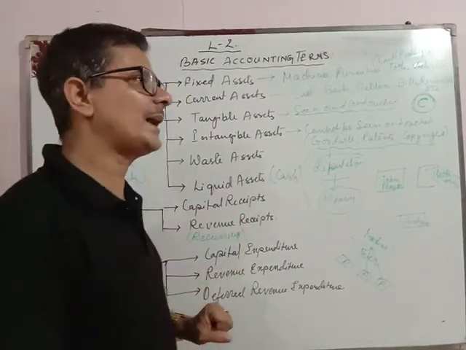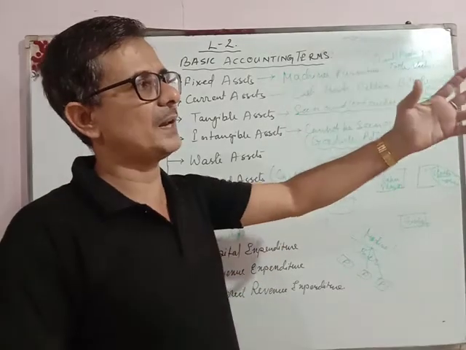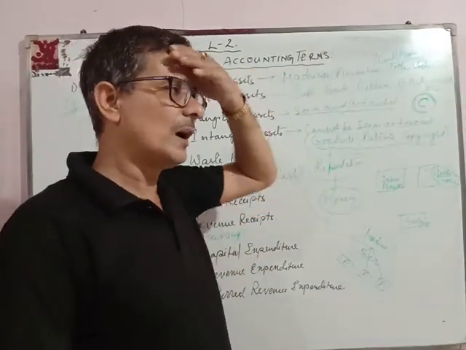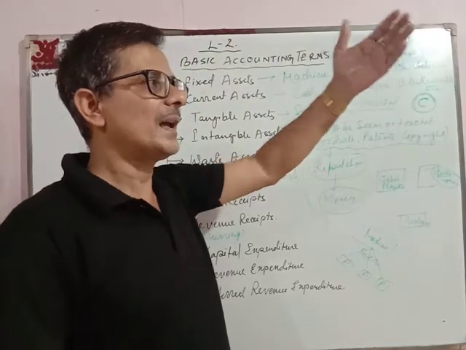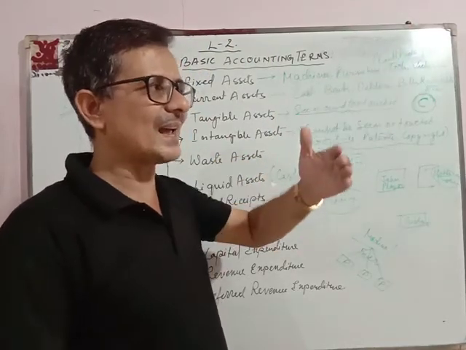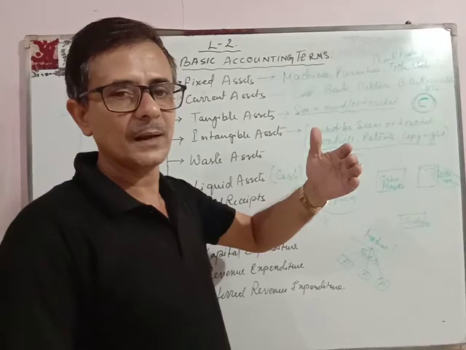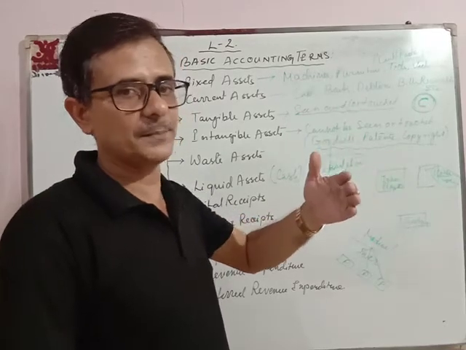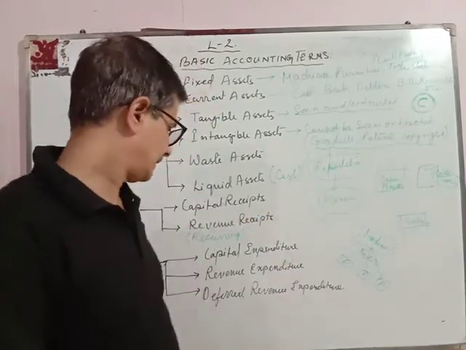Another example I will take, suppose I have invested money in the bank. So every month I am getting the interest. So this interest is revenue receipts because every month I am getting it.